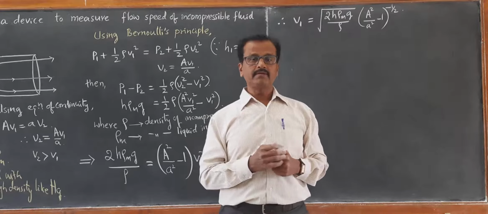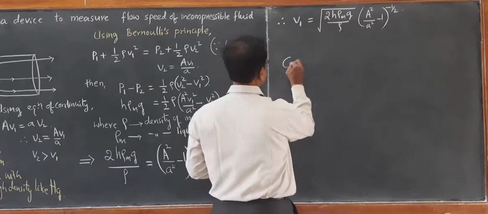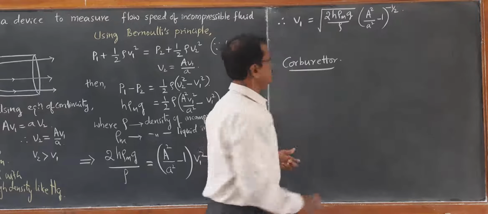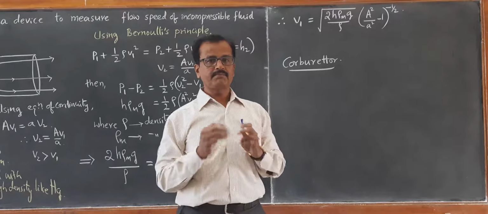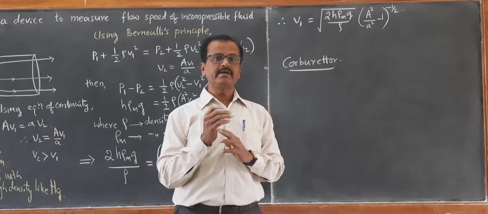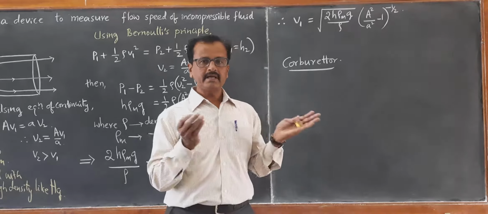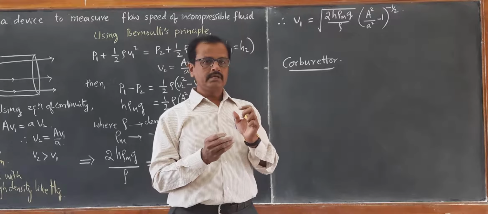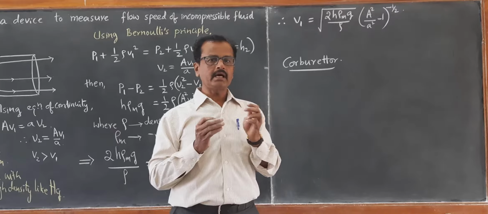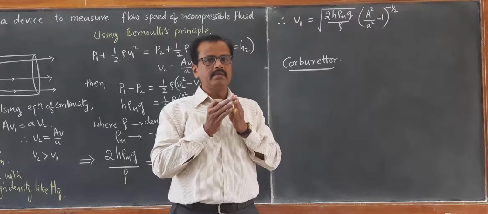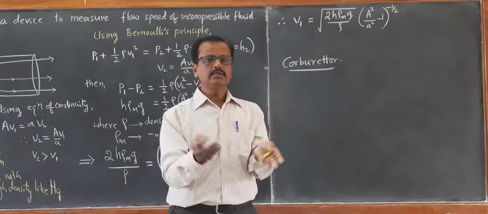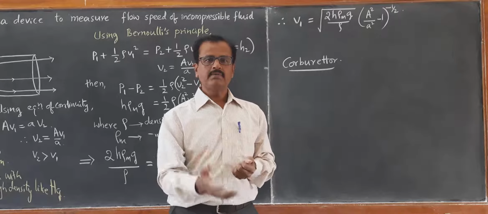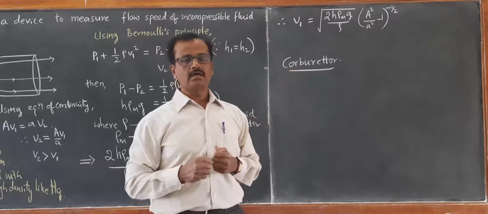Next, carburetor. The carburetor is the device used in automobiles for the proper mixture of petrol with air. Carburetor is again a venturimeter which has a small nozzle through which the petrol and air are properly mixed, so that when the air mixed with petrol enters the engine, it undergoes combustion. When it undergoes combustion, the vehicle starts. So that device is called a carburetor.